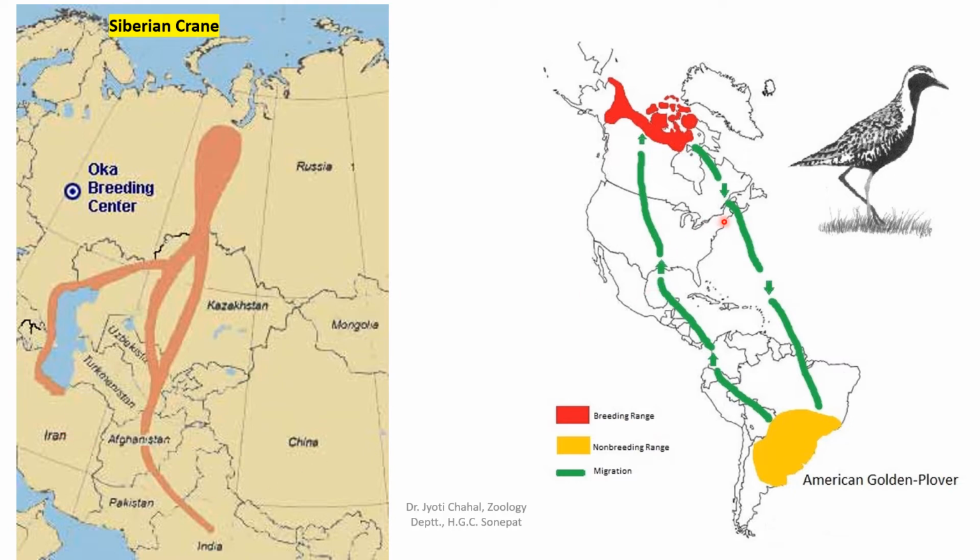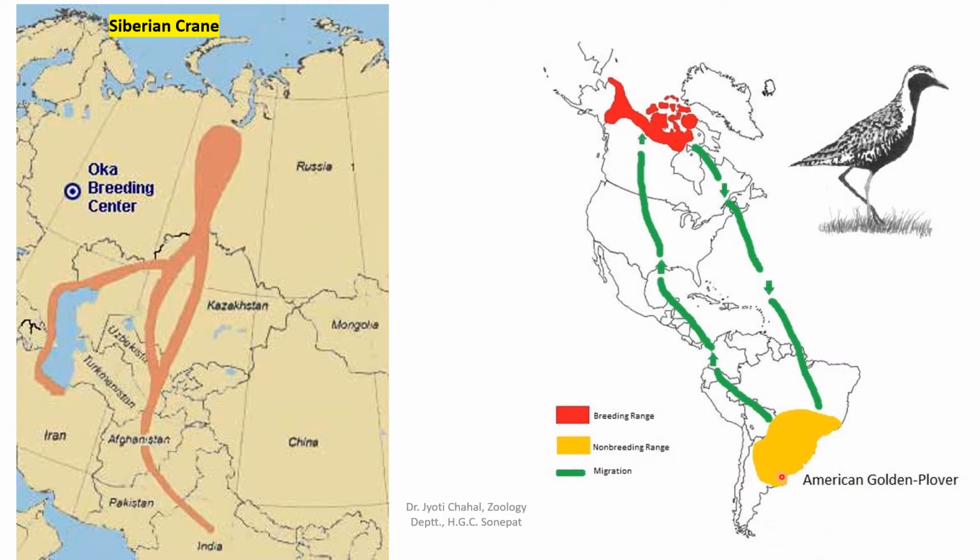And here is the example of the American golden plover. Now this red portion is showing the breeding range of this golden plover, which is Canada. This Canadian portion is the breeding range of this bird. It will migrate from its breeding range to its feeding range. Now this yellow portion is showing the non-breeding range, or you can say the feeding zone, of the golden plover. It will migrate following one route to the feeding ground, and it will follow another route and migrate back to its breeding range.